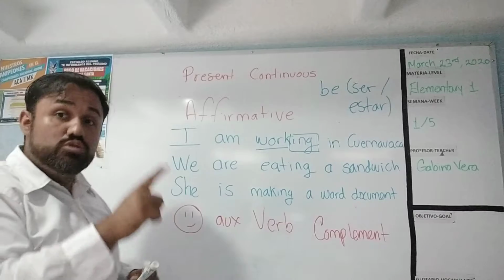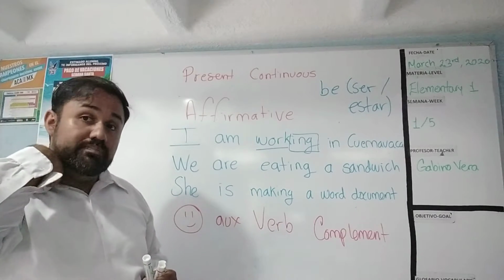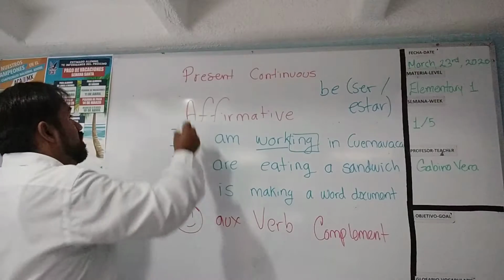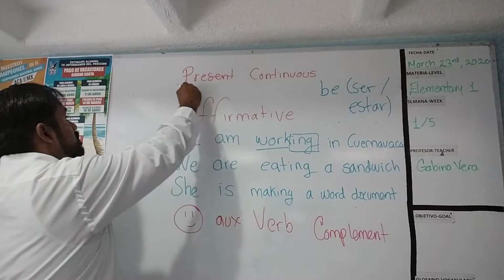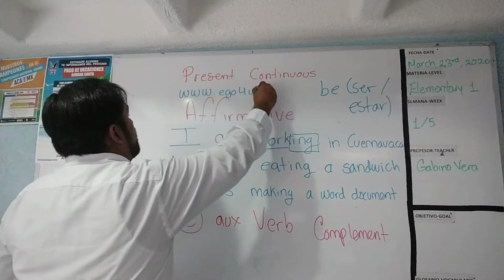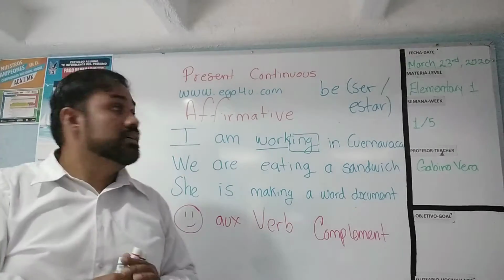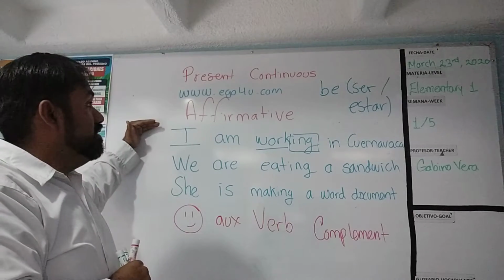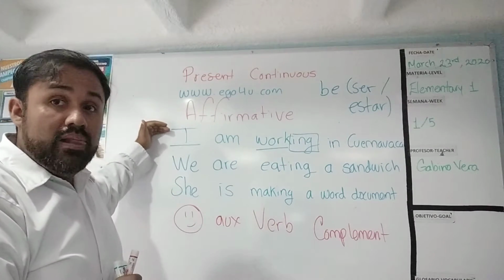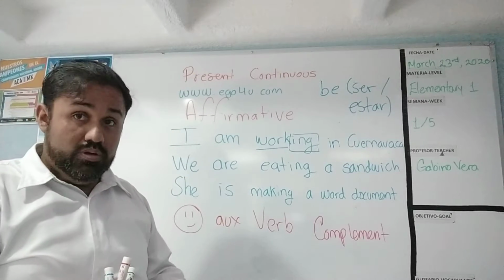I will send you to the group, on the web page Ego4U. Remember, we are going to access www.ego4u.com and you are going to complete the affirmative sentences activities. But I explain in the WhatsApp group.